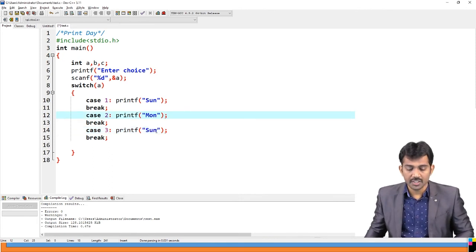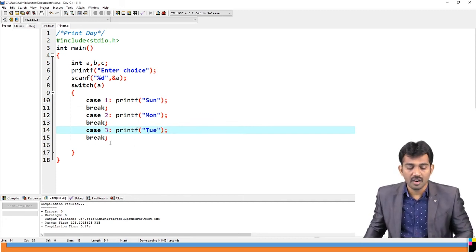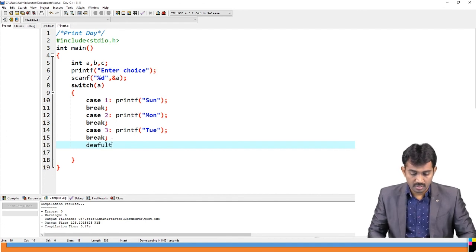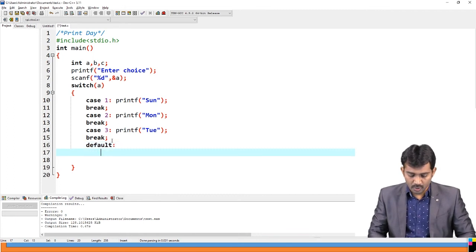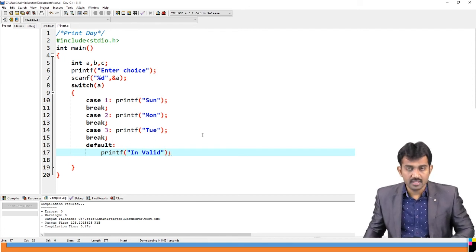Monday and Tuesday, and the last statement, other than the 3 numbers, we are going to printf invalid. See, this is the program.